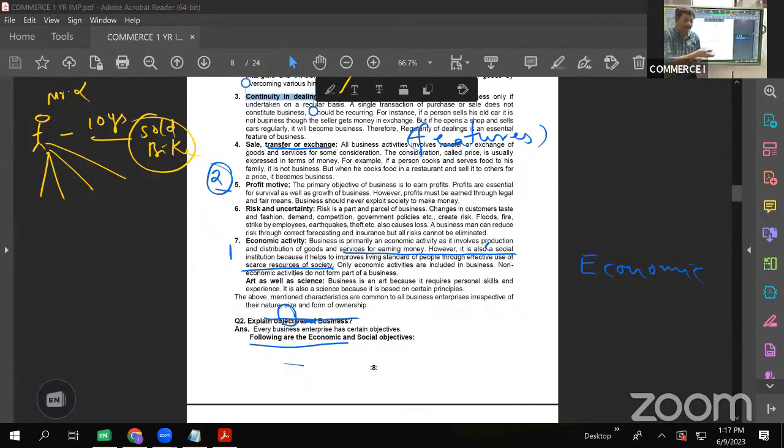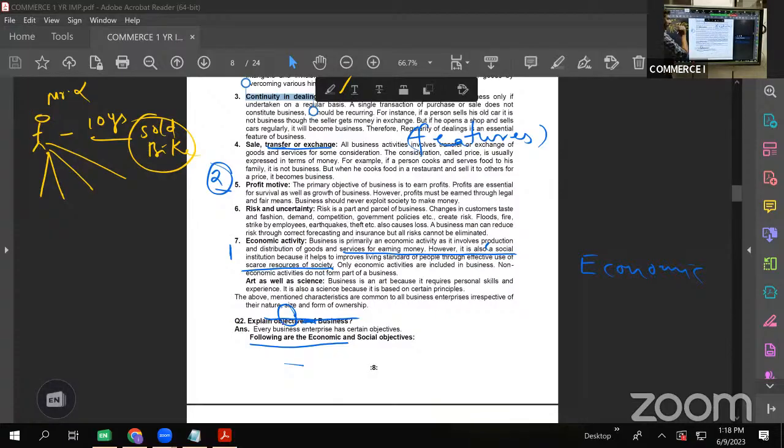We cannot call social activity as business. I am giving charity. Suppose I am supplying food packets in an area where there is drought or flood situation. I go and supply food packets free of cost. Is it called business? No, because it is not an economic activity. It is a social activity. But suppose I go and sell food packets and I am taking money in return. Is it business? Yes, it is business. So basically, to call any activity as business, there has to be an economic outcome. There has to be an economic benefit.